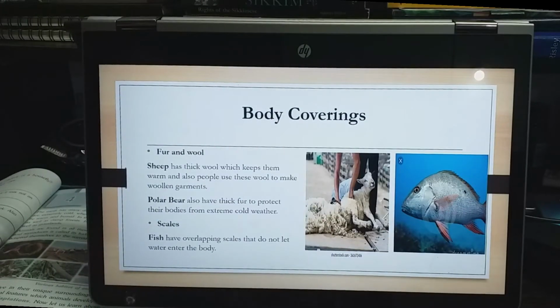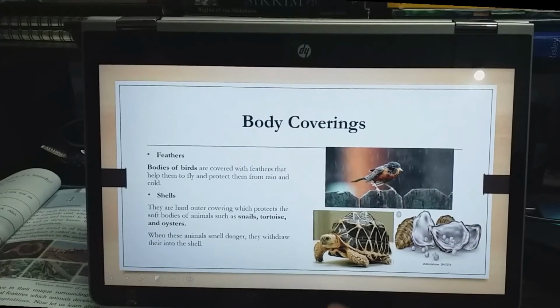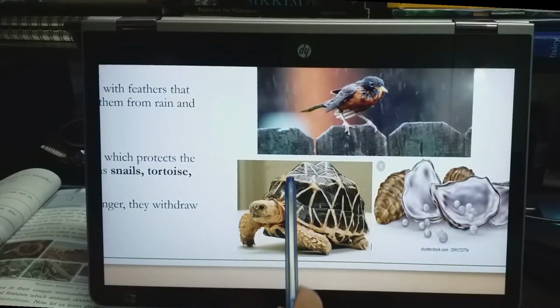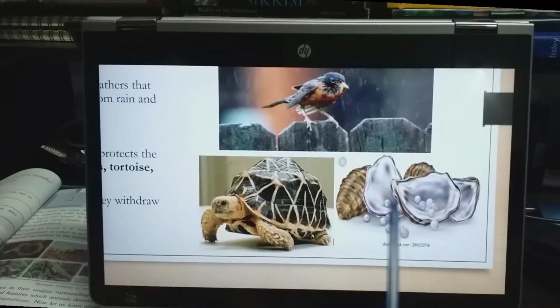Now next we have shells. Now this outer covering, have you seen? This is tortoise. This outer covering of the body of this tortoise is called shell. And this is also shell. This is oyster. Okay, you have heard of oysters. These are the outer shells, and inside the oyster, what do we see? Pearls. Do you know moti? These are called pearls. These small beads, have you seen a round ball? They are pearls, and these pearls are covered by shells from outside. So this is called oyster.